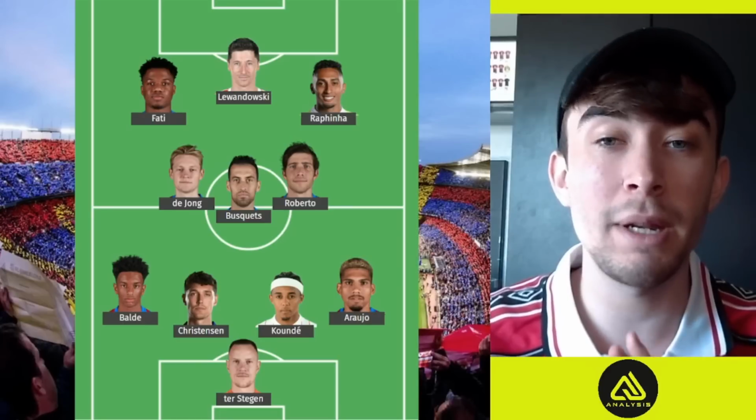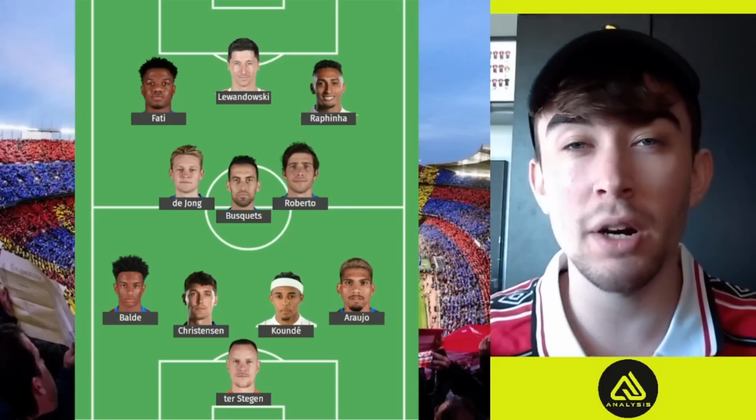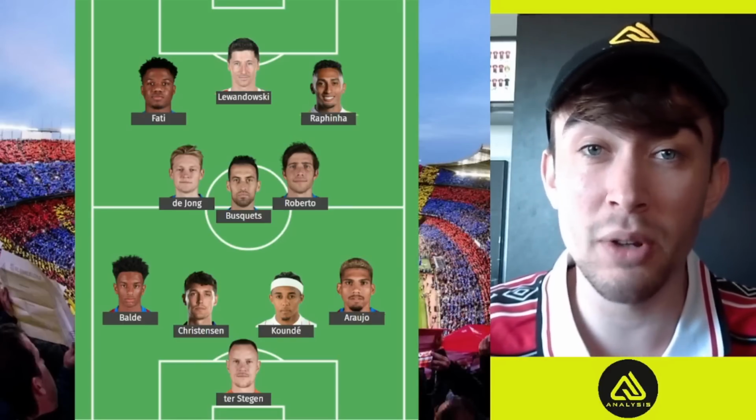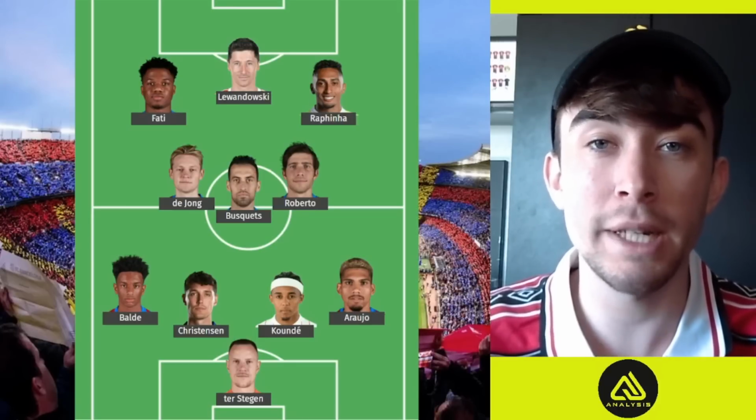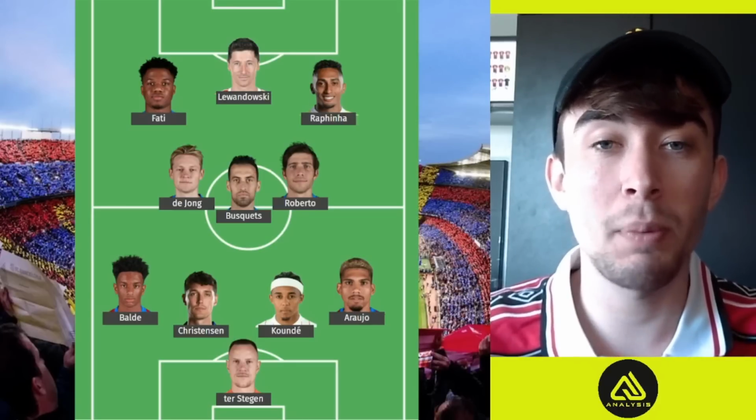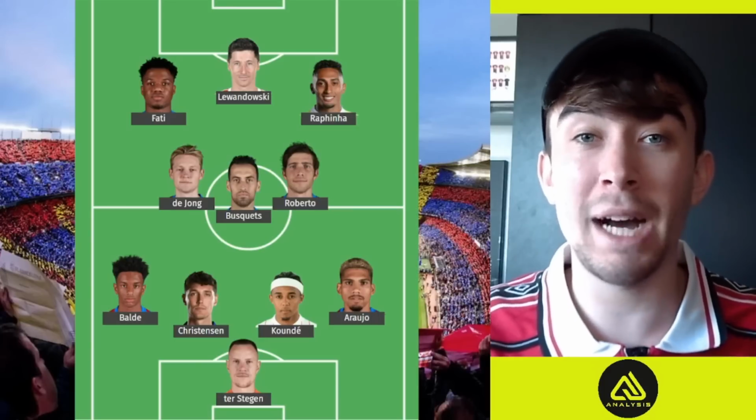Sergi Roberto will come in for the injured Pedri. Rafinha, I'd imagine, will play on the right hand side because he was really good in the first leg. Lewandowski, of course, up top. And then Ansu Fati on the left wing for the suspended Gavi. This is how I think it will play out in terms of lineups, so let's have a look at what will happen on the pitch.